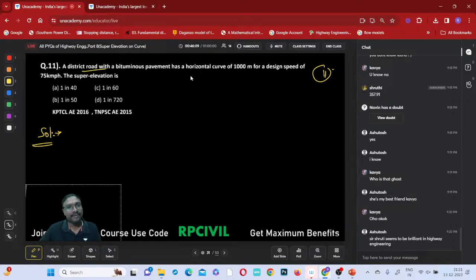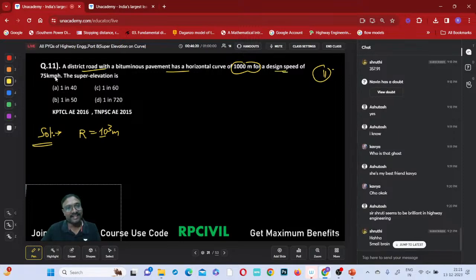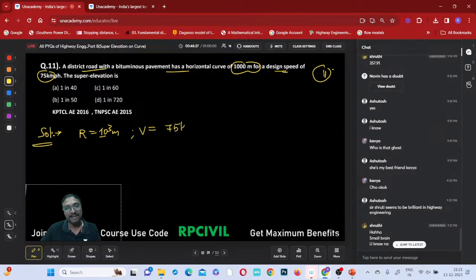A district road with a bituminous pavement has a horizontal curve of 1000-meter radius. What is that radius? You can see radius is equal to 1000 meters. And a design speed of 75 kmph. Capital V is equal to 75 kmph. Then the super elevation is.